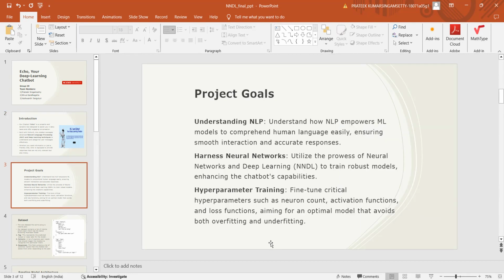Our main project goal was, as I've already said, to understand the concept realm of NLP, just explore what natural language processing does. And because the subject is neural networks and deep learning, we harnessed the power of neural networks. We built several neural networks with a lot of hyperparameter tuning and later on built a very accurate model with a very high accuracy.